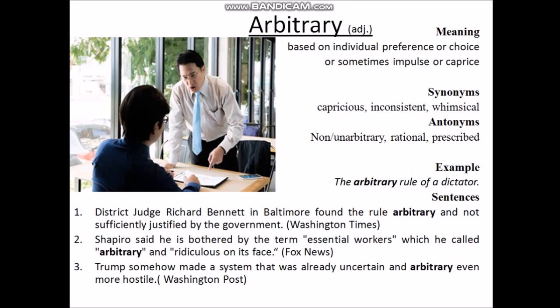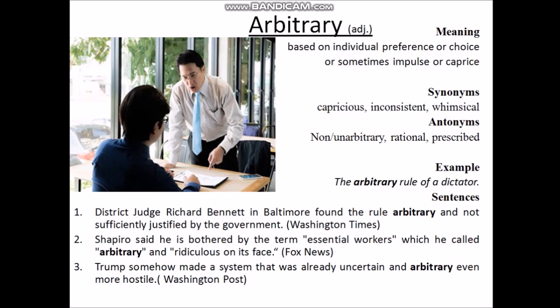Shapiro said he is bothered by the term essential worker, which he called arbitrary and ridiculous on its face. That means Shapiro is saying that he hates the term essential worker, and that it is arbitrary and ridiculous. That means individual choice. So move on to the third sentence.